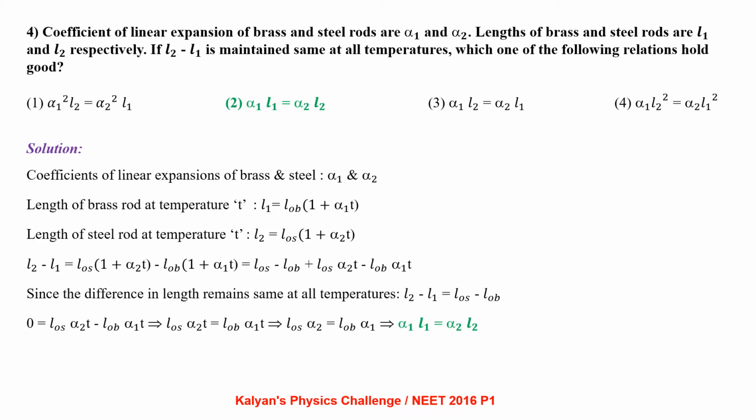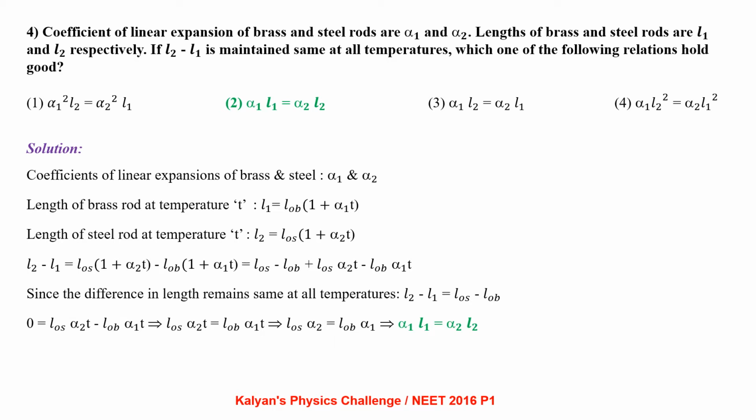Coefficients of linear expansion of brass and steel rods are alpha 1 and alpha 2. Lengths of brass and steel rods are L1 and L2 respectively. If L2 minus L1 is maintained same at all temperatures, which one of the following relations holds good? As you can see from the given data, coefficients are given alpha 1 and alpha 2, lengths are given L1 and L2. Let us write the expressions for length of the brass rod and steel rod at a given temperature T.